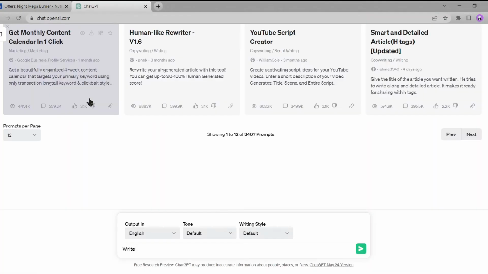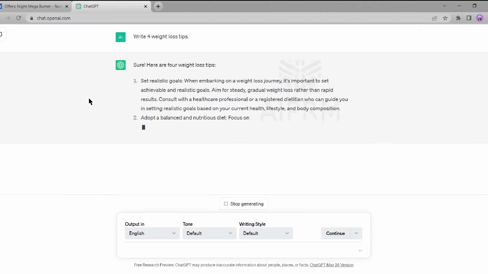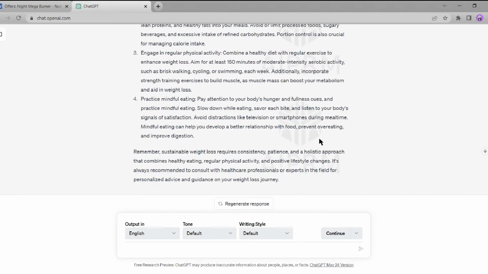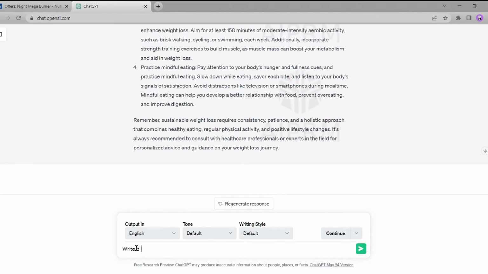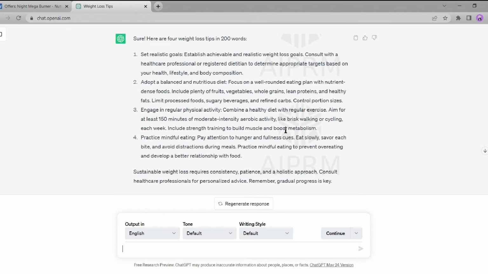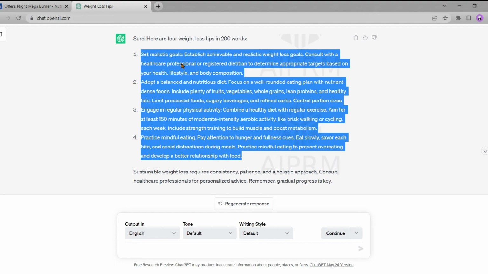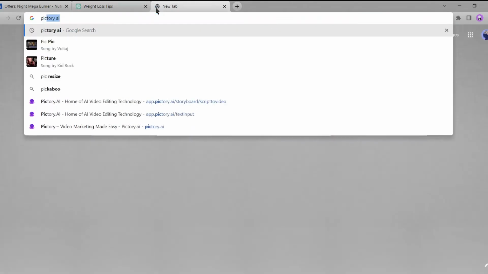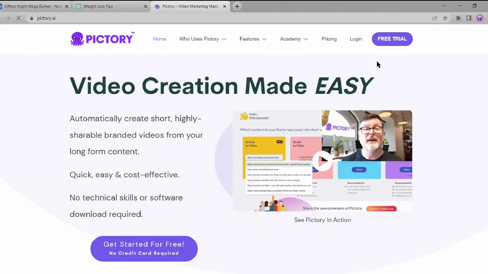Now, open a new tab in your browser and go to ChatGPT. Since I have selected a weight loss supplement, I will ask ChatGPT for weight loss tips. ChatGPT generates a long article. But for the purpose of this tutorial, I will ask for a 200-word summary. Perfect. Now copy this article, as we will use it to create a weight loss tips video with the help of Pictory AI. As usual, I will provide the link in the description.